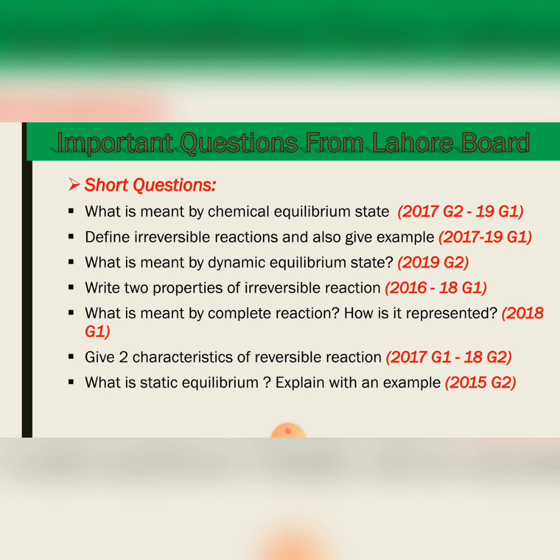Now the next question is, give two characteristics of reversible reaction, in 2017 group 1 and 2018 group 2. Dear students, in the answer of this question you have to define reversible reaction, and then define what their direction is. They move from left to right and right to left, in both directions. These reactions never go to completion. These are the characteristics of reversible reaction.